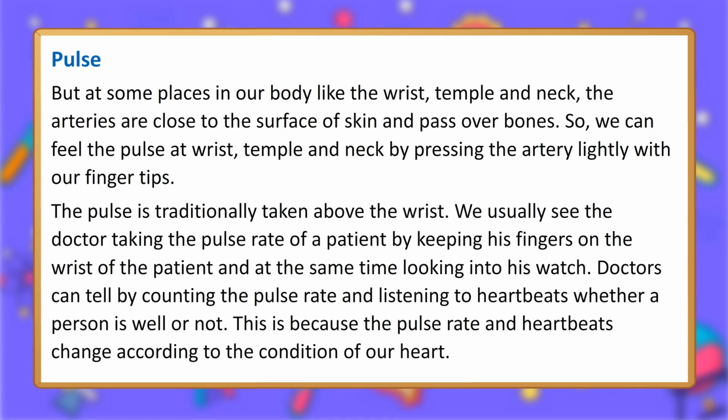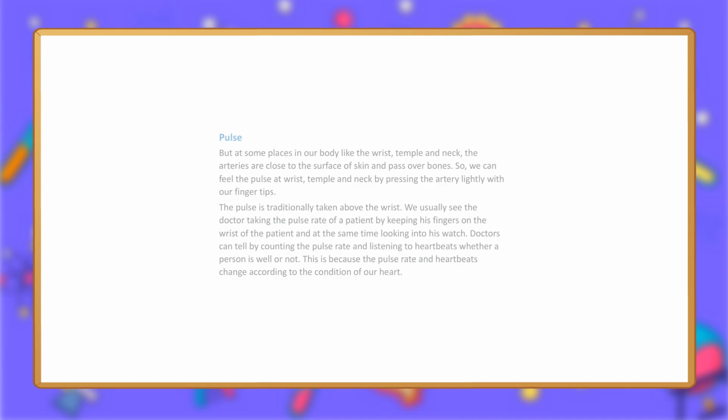The pulse is traditionally taken above the wrist. We usually see the doctor taking the pulse rate of a patient by keeping his fingers on the wrist of the patient and at the same time looking at his watch. Doctors can tell by counting the pulse rate and listening to heartbeats whether a person is well or not. This is because the pulse rate and heartbeats change according to the condition of our heart.